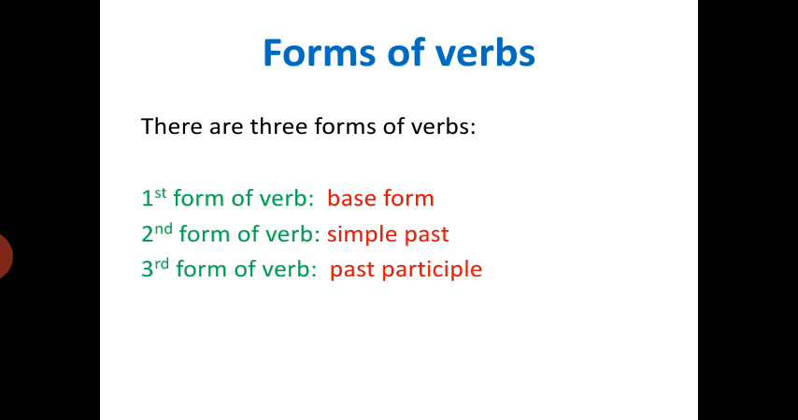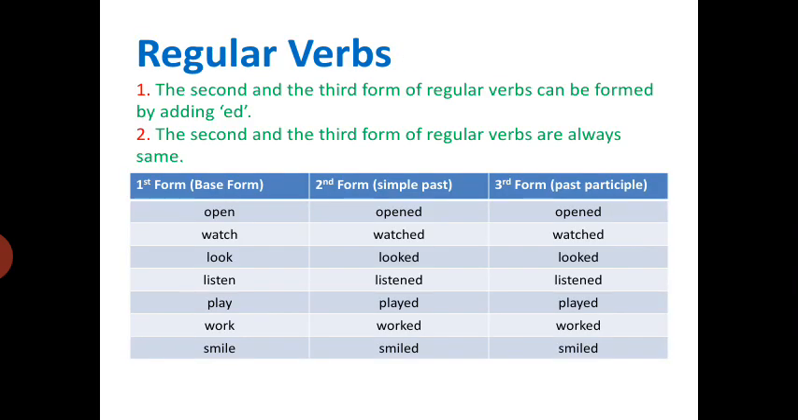There are three forms of verbs: first, second, and third. The first form of verb is called base form, the second form is called simple past, and the third form is called past participle. Now there are basically two types of verbs: regular verbs and irregular verbs. Firstly we will go through regular verbs, and side by side we will go through all three forms of verbs, that is first, second and third, or base form, simple past and past participle.